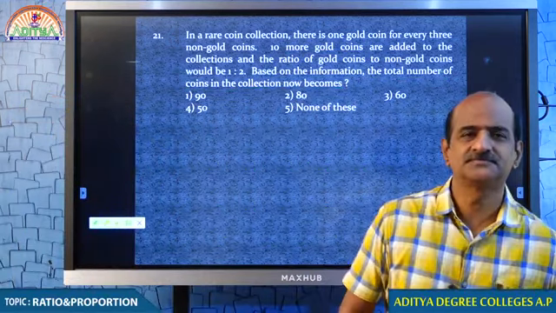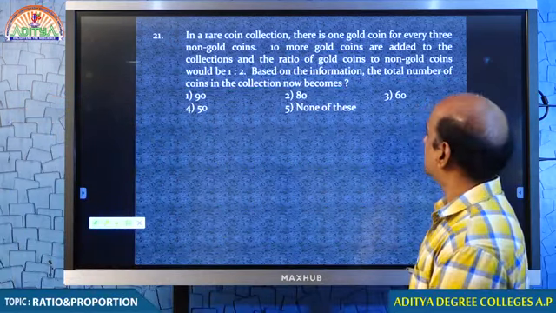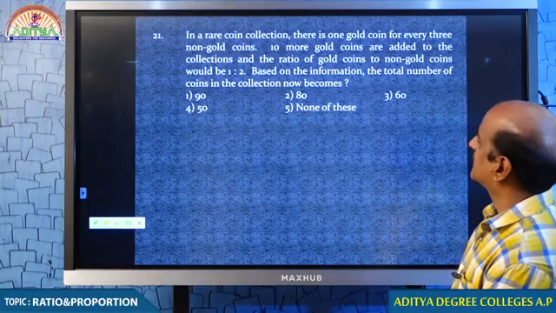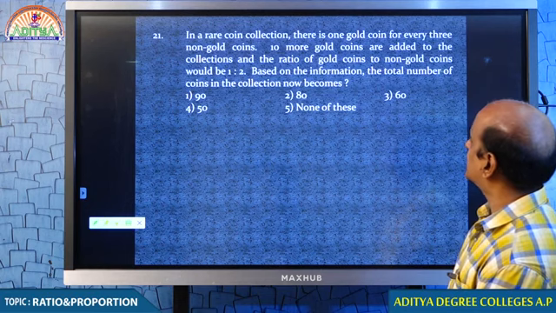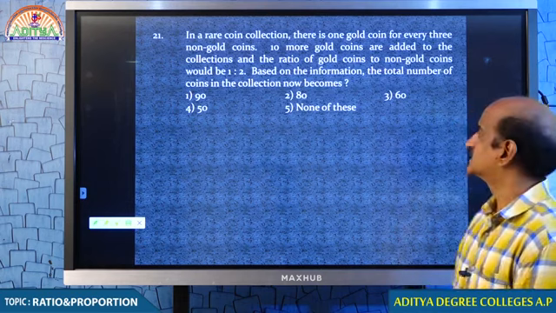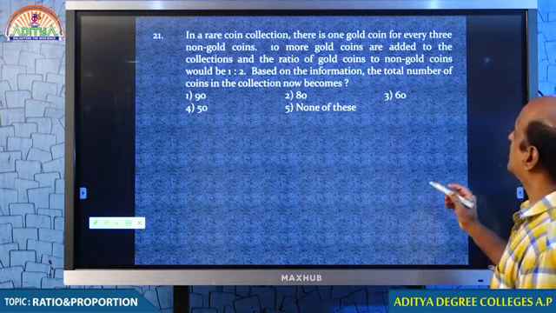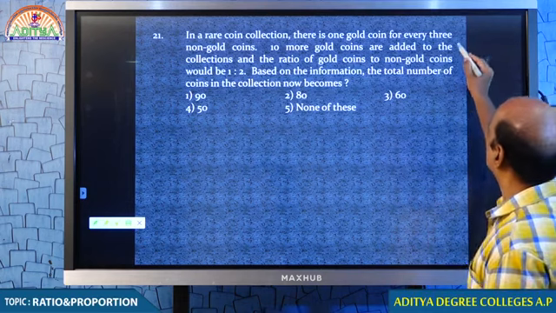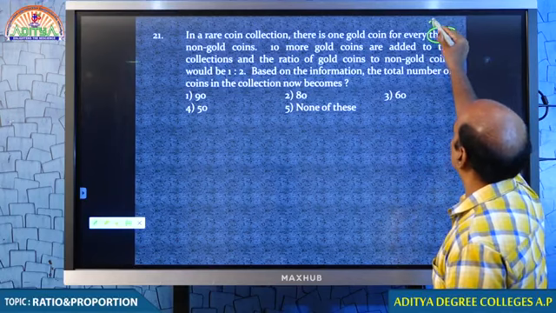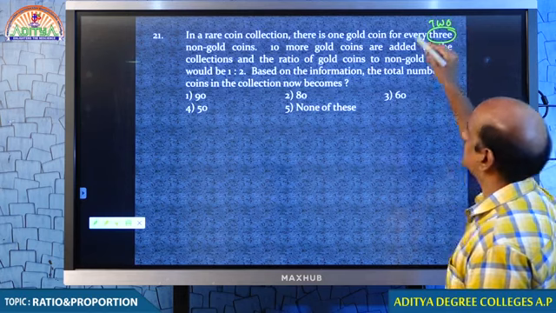Here is the question. Shall I start? I want to make a little change. Now you have to answer a question. Ready? In a rare coin collection, there is 1 gold coin for every 3 non-gold coins. For example, in place of 3, you better take 2.